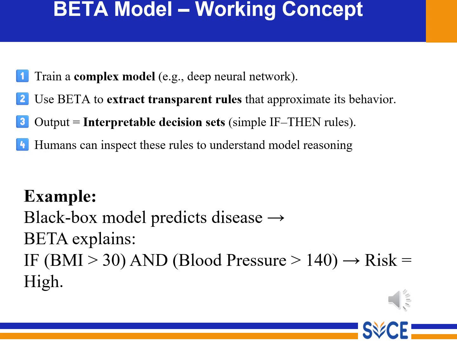For example, if BMI is less than 30 and BP is less than 140, then the risk is high. Step 4, humans inspect these rules. So students, instead of seeing thousands of neurons, we see simple rules. That is the beauty of BETA, right?